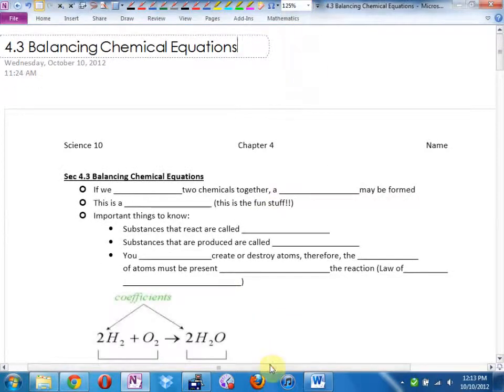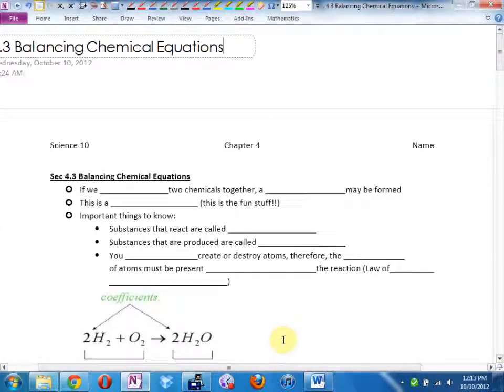So we are live. Section 4.3, balancing chemical equations. This is tricky. It says, if we mix two chemicals together, a new chemical may be formed. Not always, but it may be formed.